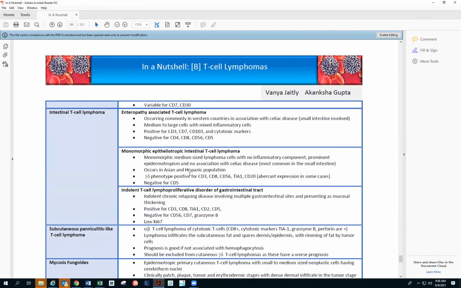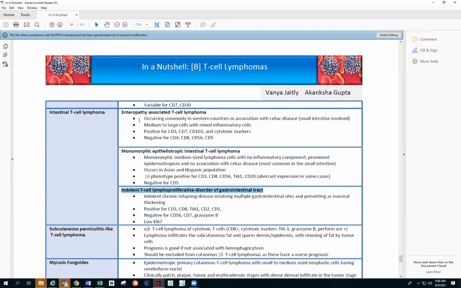Intestinal T cell lymphoma. We might not see a case of intestinal T cell lymphoma because most often they go to GI and they are not usually flowed. But at least we should know what the immunophenotype of intestinal T cell lymphoma is. So intestinal T cell lymphoma is basically either EATL or MEITL. EATL is enteropathy associated T cell lymphoma. MEITL is monomorphic epitheliotropic intestinal T cell lymphoma, or else indolent T cell lymphoproliferative disorder of the gastrointestinal tract.